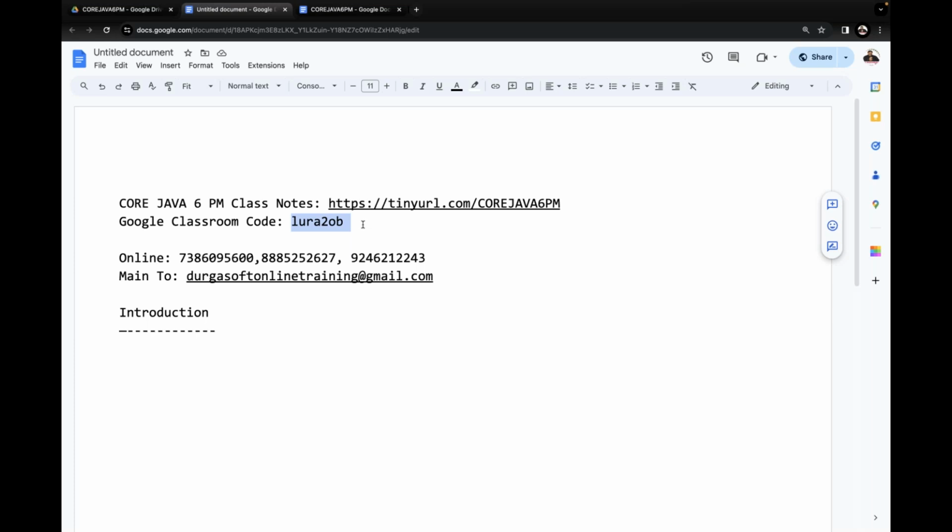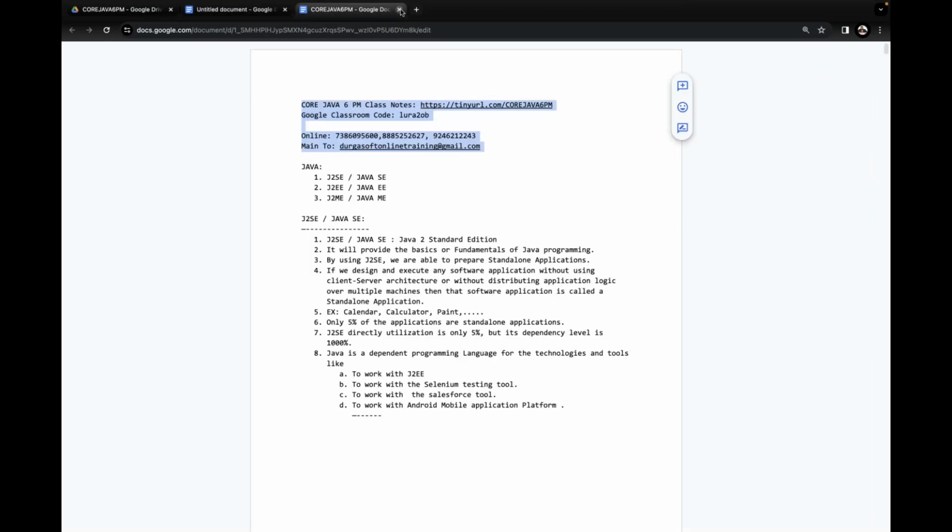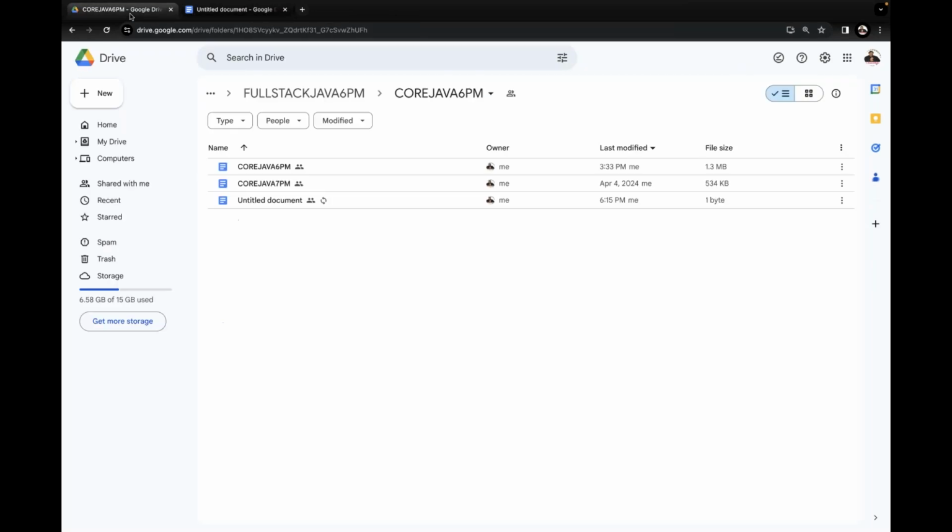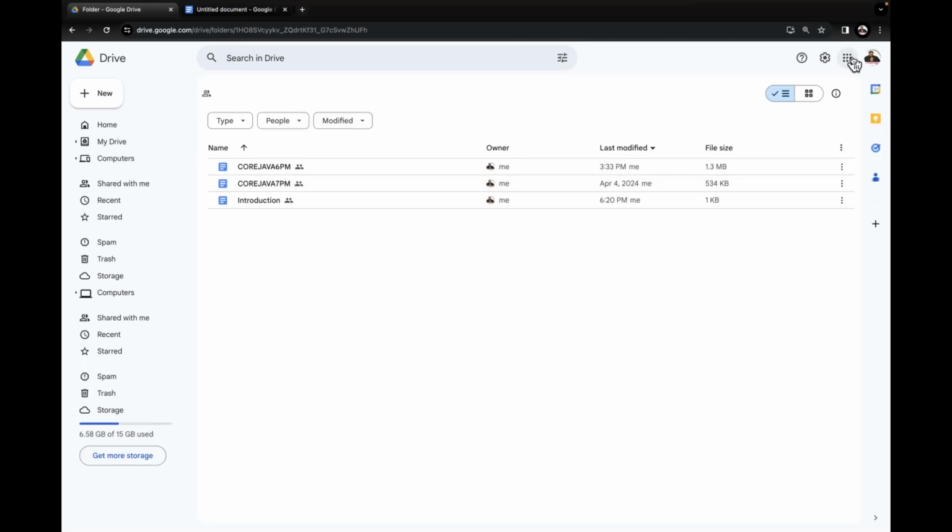Let's see this. If we join the classroom there, LURA2OB. This is the Google Classroom code. If we enter that, have we got it? Have we installed it? Have we entered this? All right. If we provide that, what are we able to get there? Just one minute. All right, sir. Now I want to send some message to you. Try to observe carefully what message we are able to get.